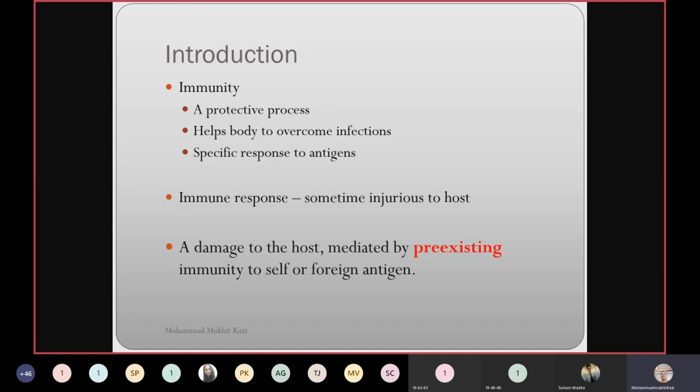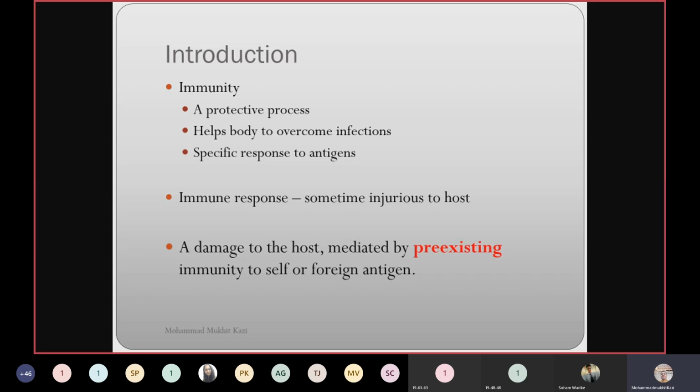It is damage to the host mediated by pre-existing immunity to self or foreign antigen. This is very important. Not only to the foreign antigen, sometimes your immune response does not recognize self from non-self and produces immunoglobulins against the self antigen. An example is hemolytic anemia.